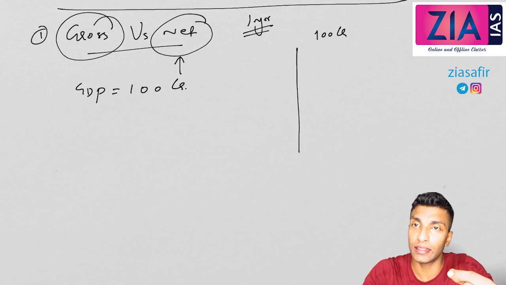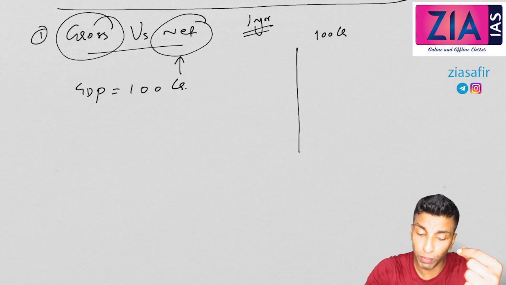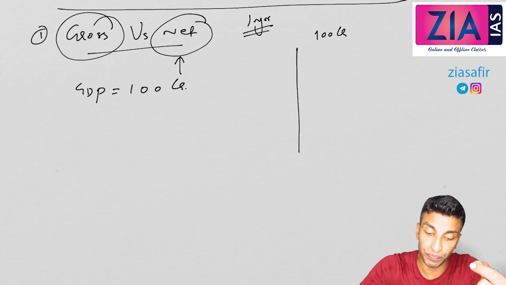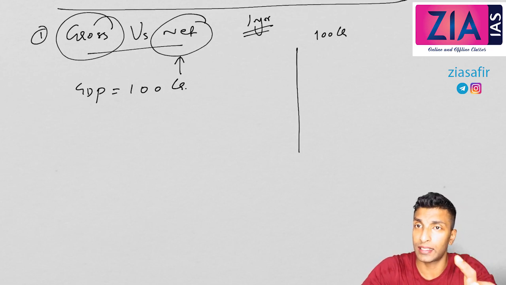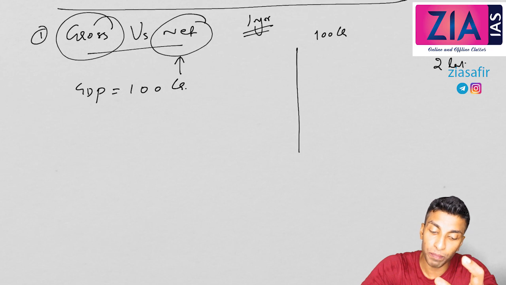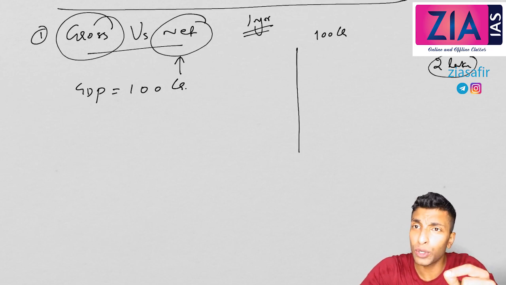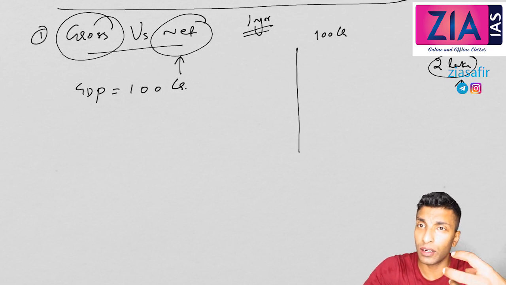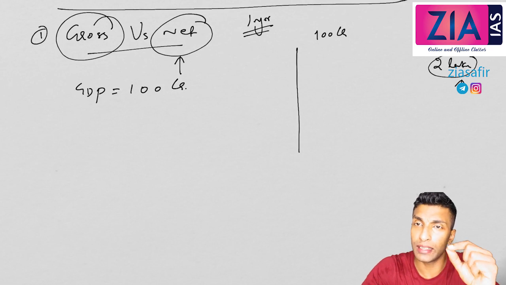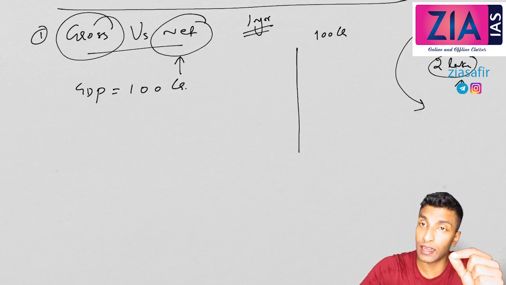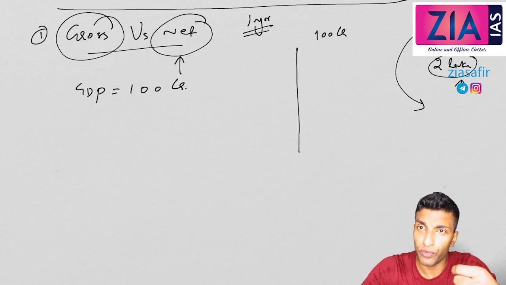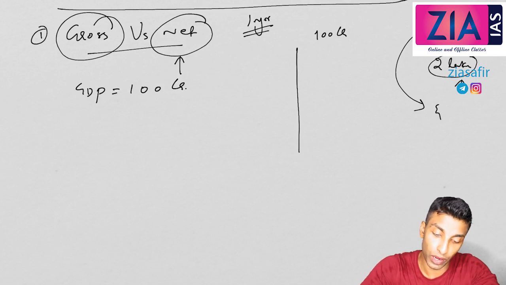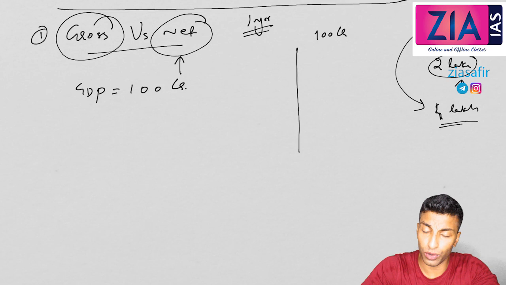For example, take the case of a taxi or a car. You bought a car for, let's say, 5 lakh, and you run it as a taxi. Let's say you generated 2 lakh income in 1 year. Can we effectively say that you got an income of 2 lakh? No. The reason is, if you want to sell this car after 1 year, will you get 5 lakh? No, you will get 4 lakh, maybe 4 lakh or 4.5, or it can be 3.5 also.